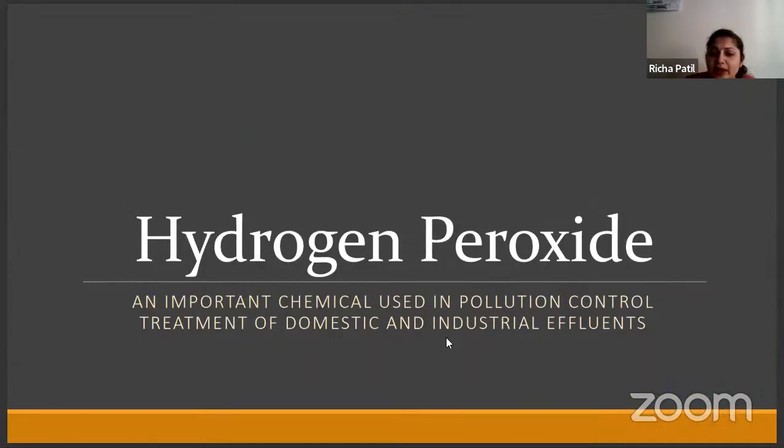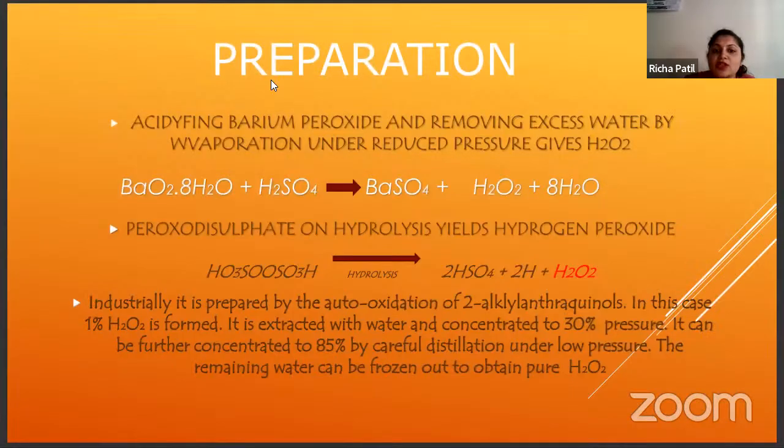Next we'll see hydrogen peroxide. It is a chemical used in pollution control and treatment of domestic and industrial effluents. Preparation: from barium peroxide, when you react it with H2SO4, you get barium sulfate and H2O2, plus 8 water molecules. This is the first preparation of hydrogen peroxide. Then peroxysulfate, on hydrolysis, yields hydrogen peroxide. This is another reaction.